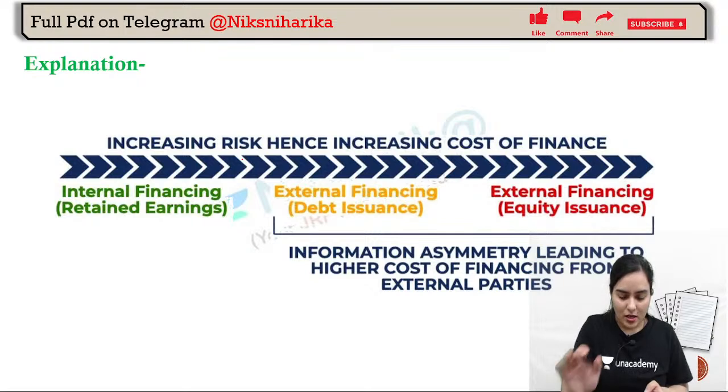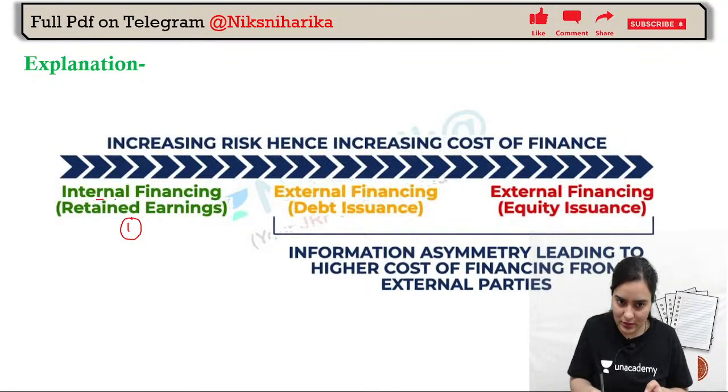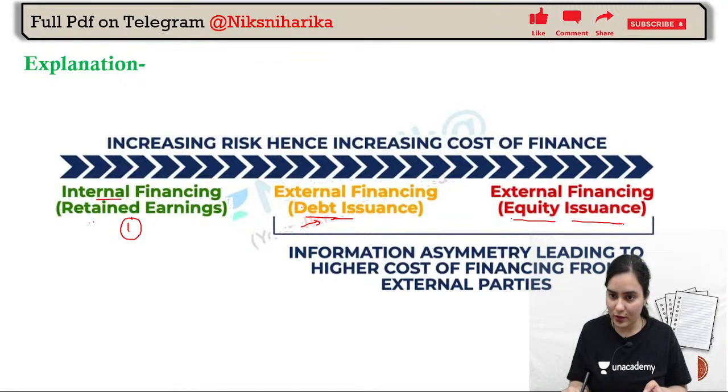Why? Because in pecking order, what is the first order? What is the first finance source from where we are financing in the first place? Internal financing, retained earnings. After that, we are using debt. After that, we are taking the help of equity. Okay, retained earnings, debt and equity. Raising funds through retained earnings, debt and equity. These things are done in the pecking order.